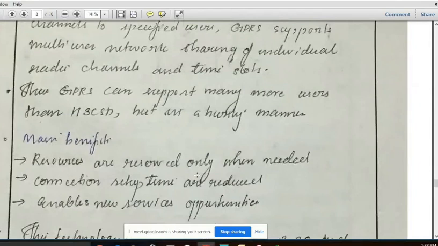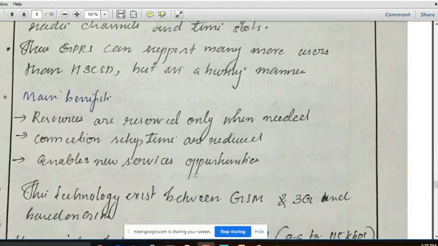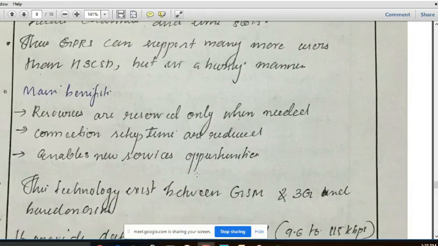The main benefit of GPRS is that resources are reserved only when needed. This is one of the advantages, or main benefit, of GPRS. That is, the whole bandwidth is not reserved in advance. Whenever it's needed, it is reserved. So there is no bandwidth wastage in GPRS. And connection setup times are reduced, and it enables new service opportunities. So these are the 3 main benefits of GPRS.